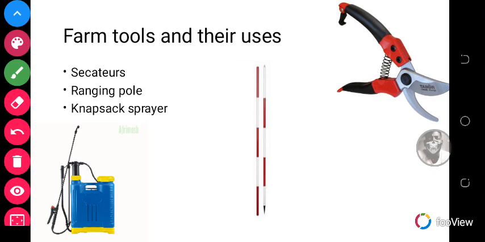Secateurs are used for pruning. So in the earlier video we realized that secateurs are actually used in the process of pruning. Also we have the knapsack sprayer. It's used for spraying chemical solution on crops. We have the ranging pole, which is used for making straight lines during land survey.